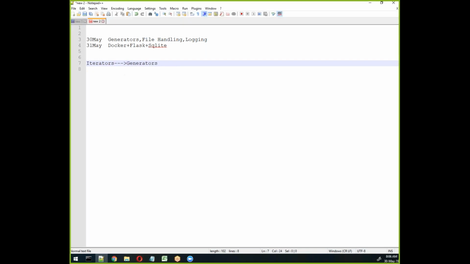So generators and iterators are both interview-related questions, so that's why I'm going to introduce you to these things. But understand, it is just for understanding the concept. So today we will see iterators, and then we will move to generators.